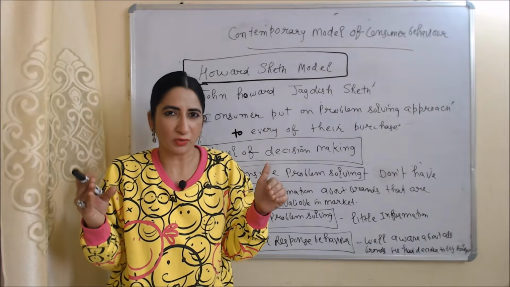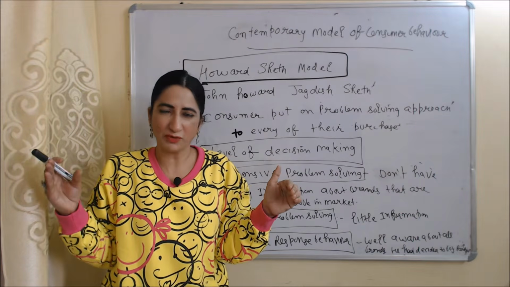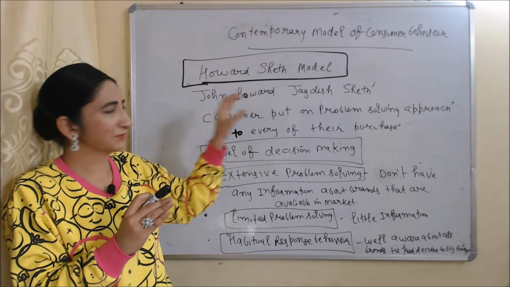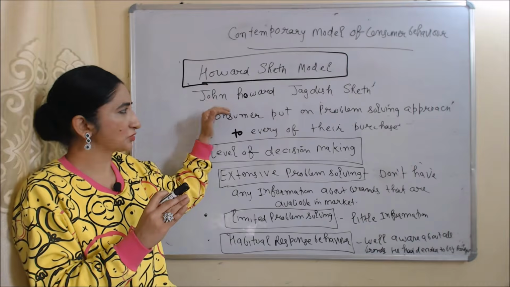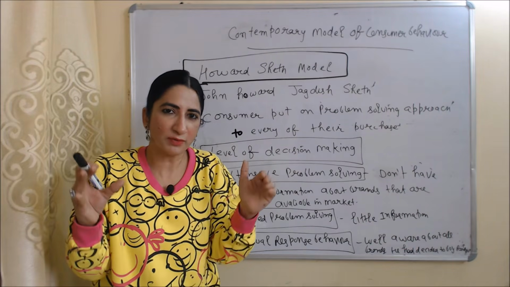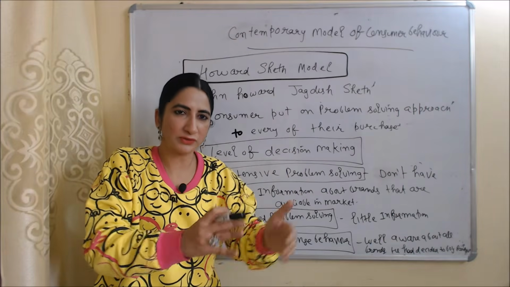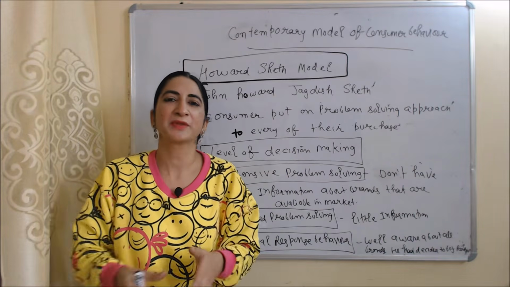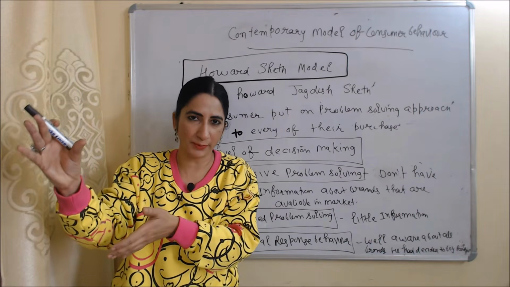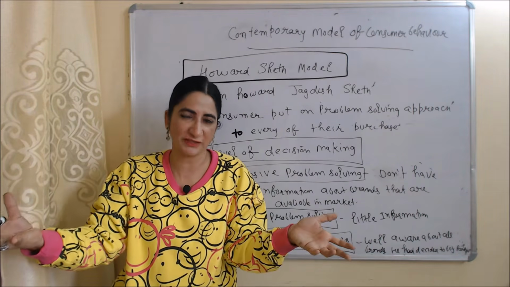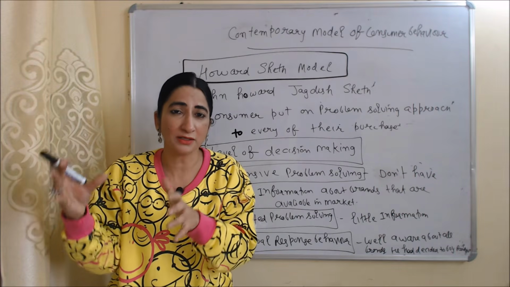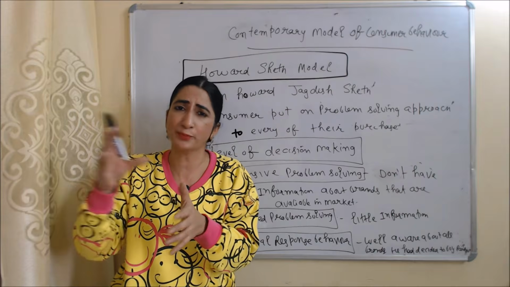Now we are going to talk about contemporary models of consumer behavior. First of all, we will see the Howard Sheth model. This model is given by John Howard and Jagdish Sheth. According to this model, the consumer puts on a problem-solving approach to every purchase. Or we can say that according to this model, the consumer buys any product so that he can solve his problem.